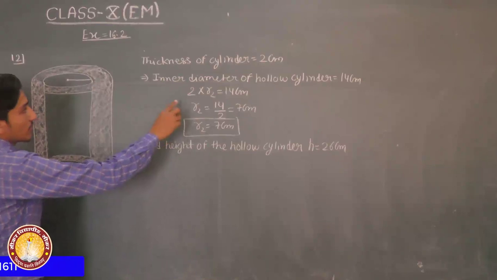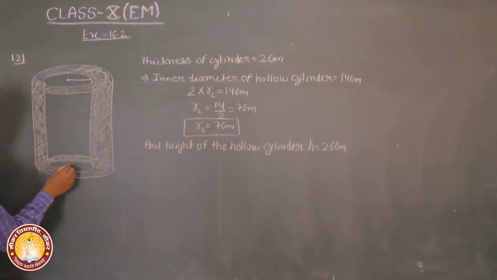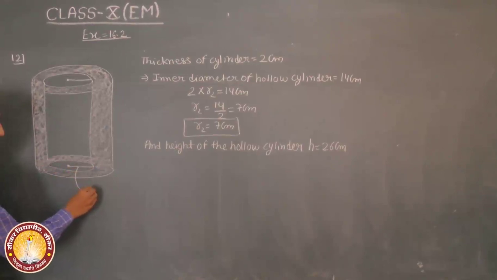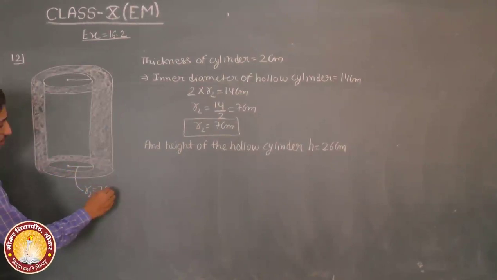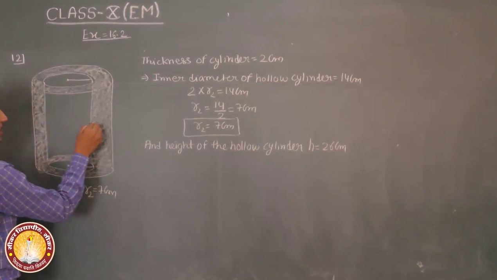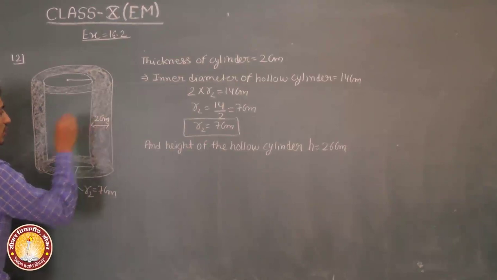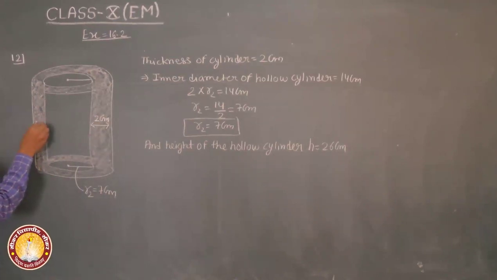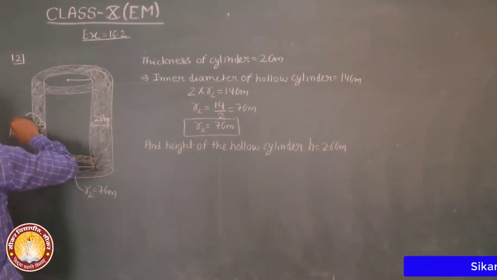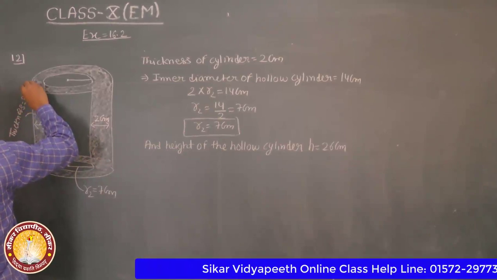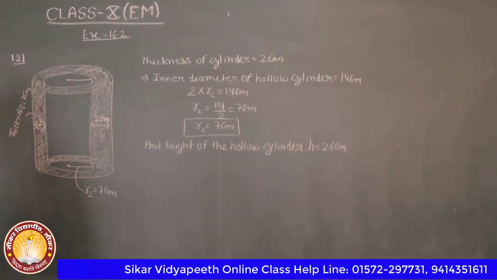Inner radius R2 is equal to 7 centimeter and thickness of the cylinder is 2 centimeter.